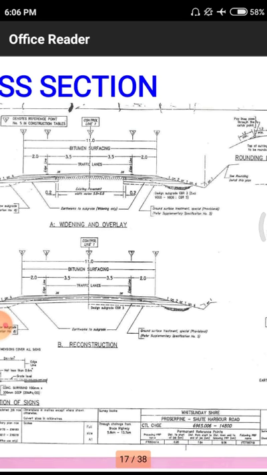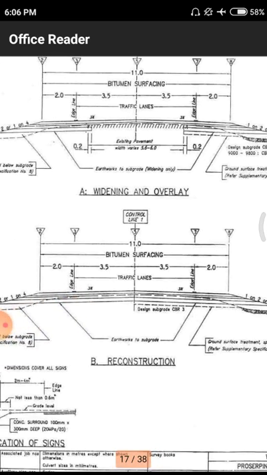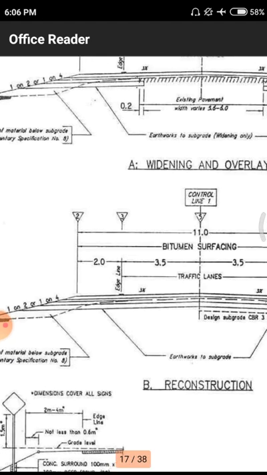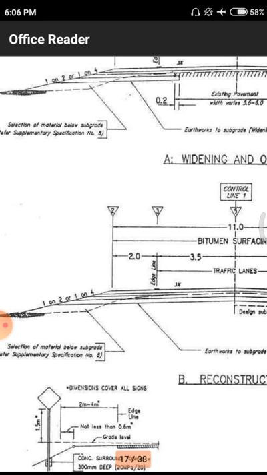These are the cross sections. Previously we observed the x direction and y direction. Now we have to go for the z direction, that means simply the thickness of the pavement. Here all those things are given with respect to slopes, like 1 on 2, 1 on 4. That means one horizontal, two vertical: for every 1 meter horizontal, they go 2 meters or some other vertical distance.